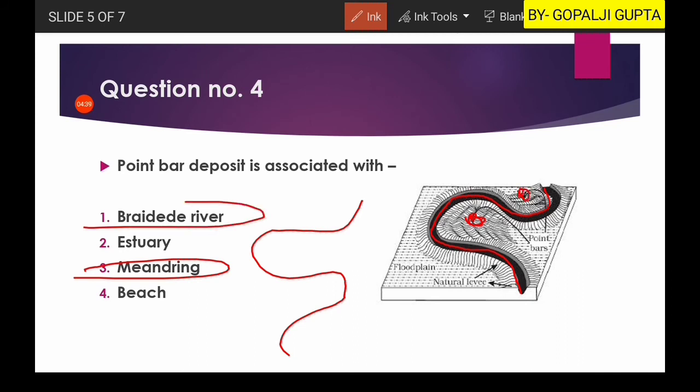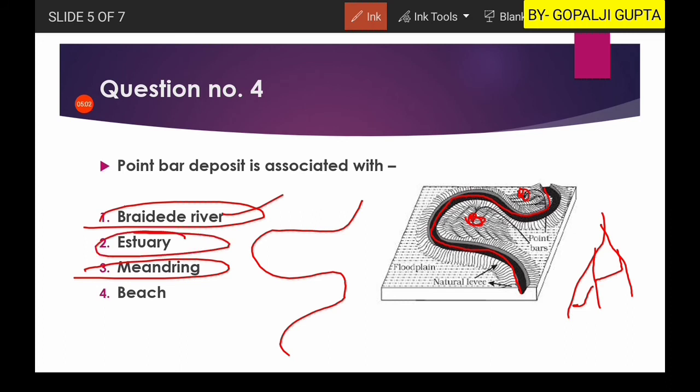A braided river occurs when you have a large load with respect to the carrying capacity. With low carrying capacity or a large load, the river deposits and flows something like this. Between these areas the load will be deposited, and the feature is known as a braided river.